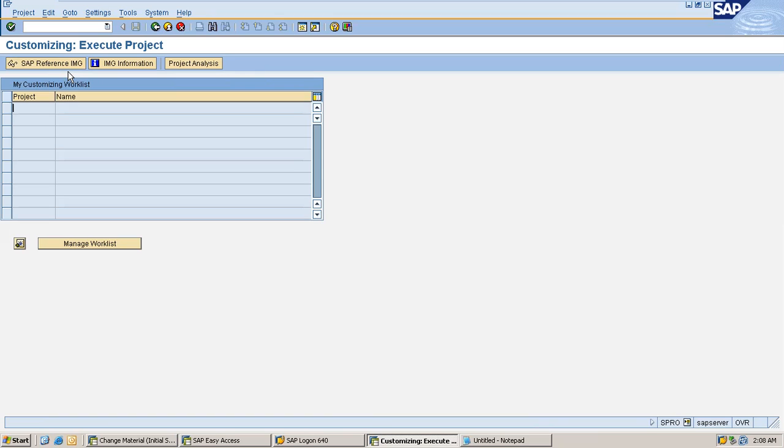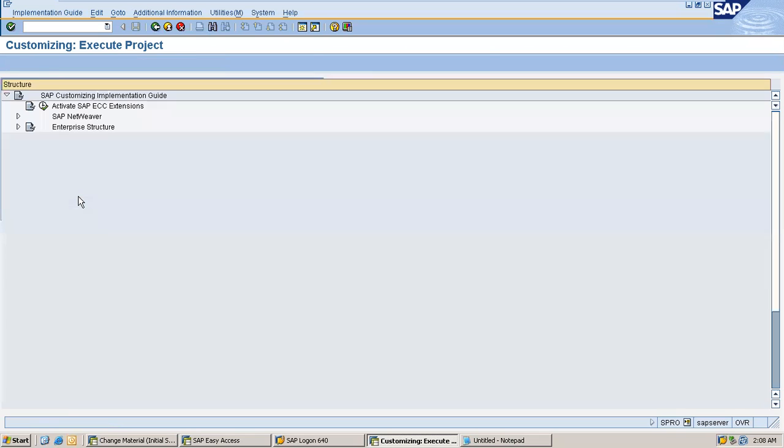You just do settings and configurations to implement SAP for your business. Okay, let's click on SAP Reference IMG. It takes a little time, let's wait for it.